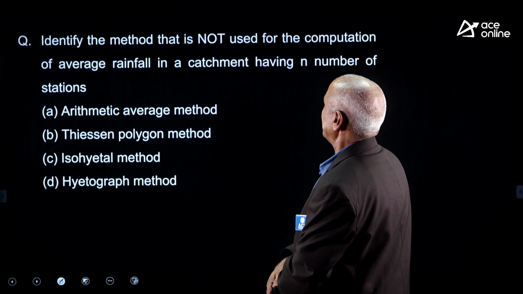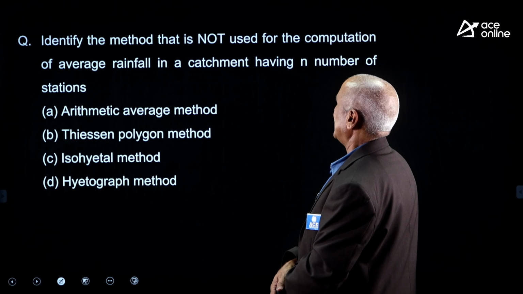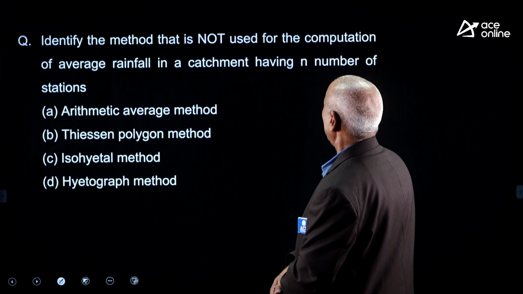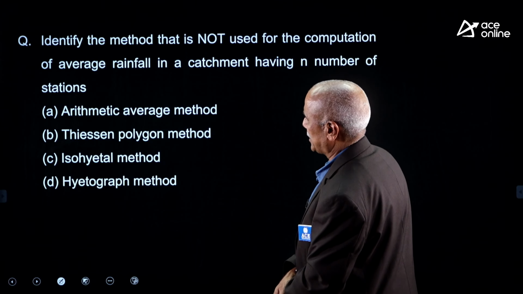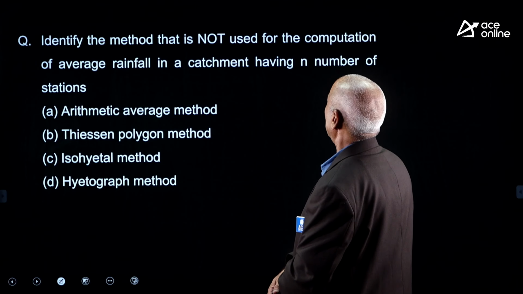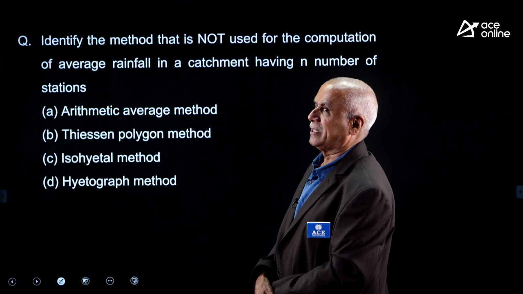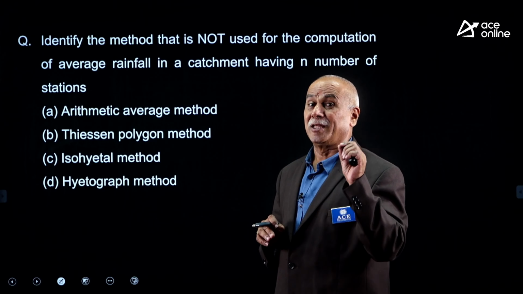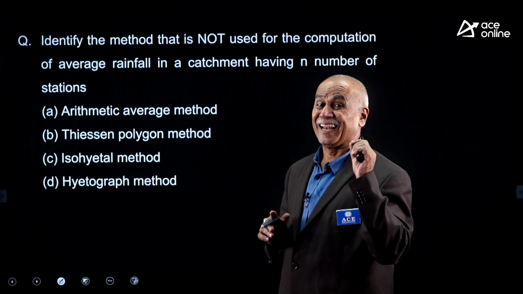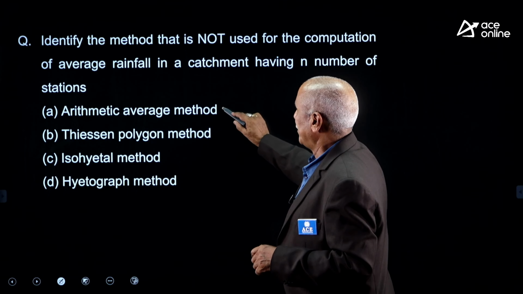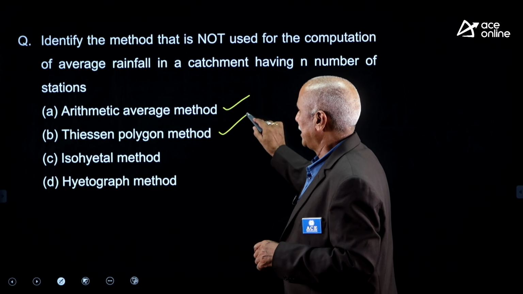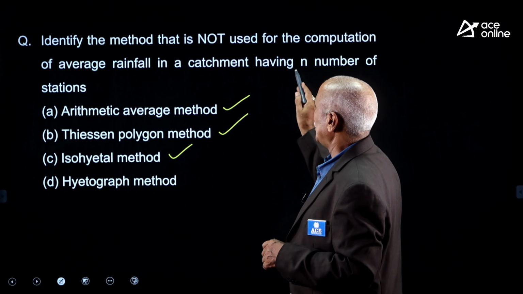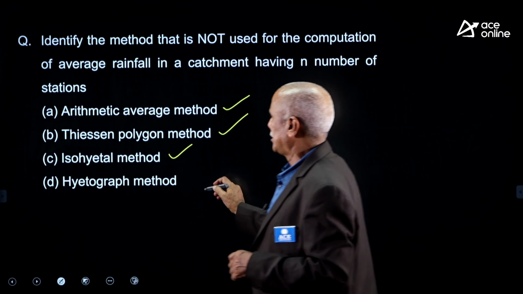Identify the method that is not used for the computation of average rainfall in a catchment having a number of stations. We know to calculate the average rainfall there are three methods: arithmetic mean method, Thiessen polygon method, isohyetal method. The method that is not used is the hydrograph method.